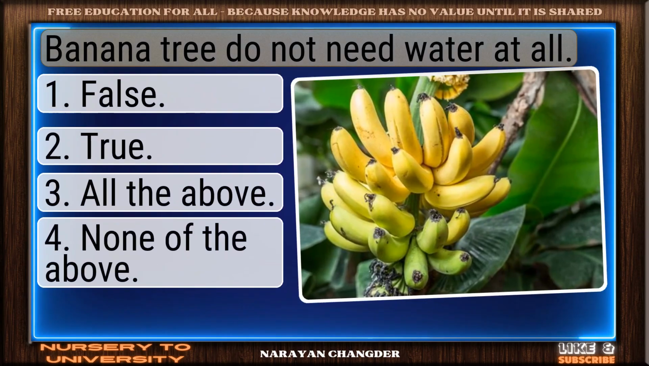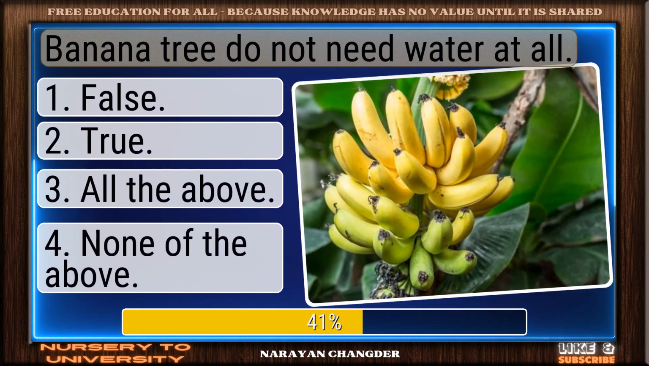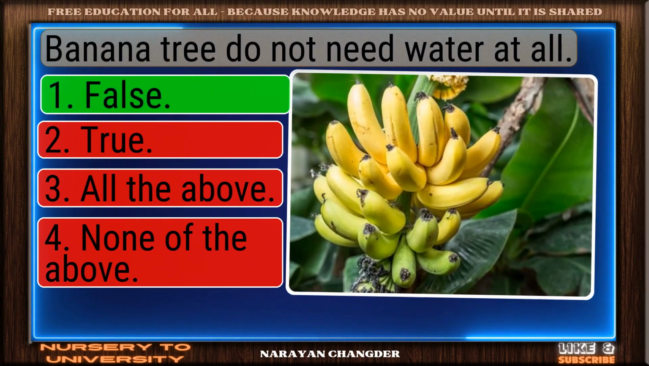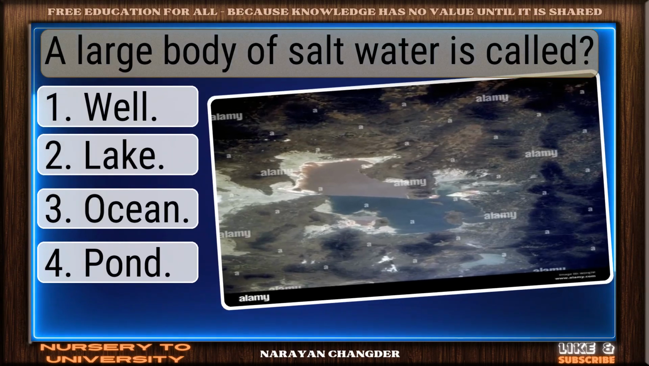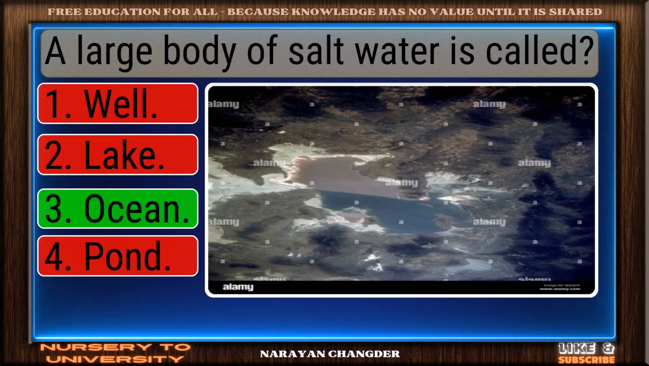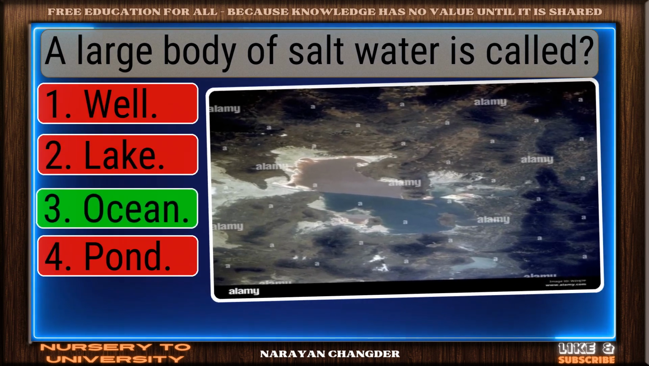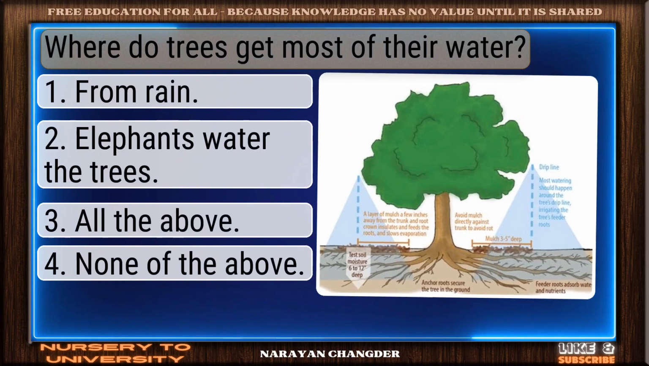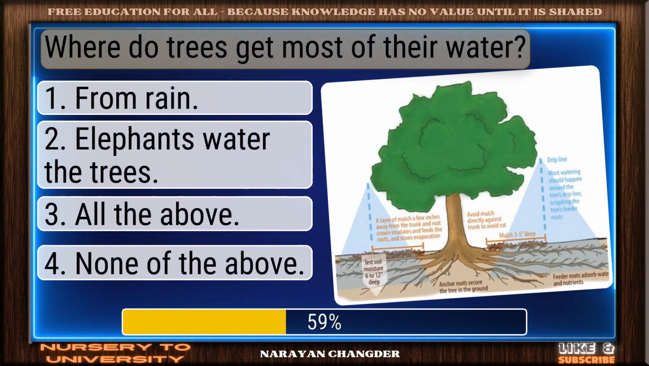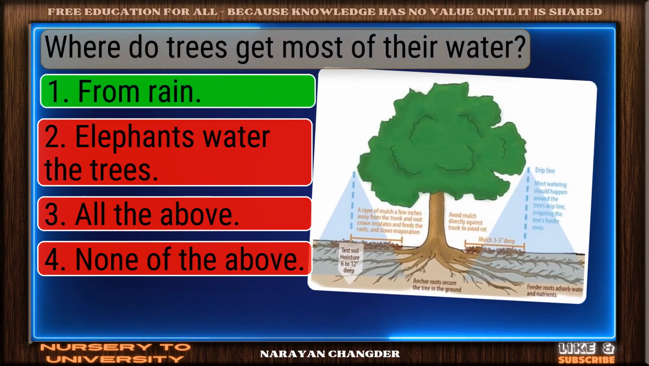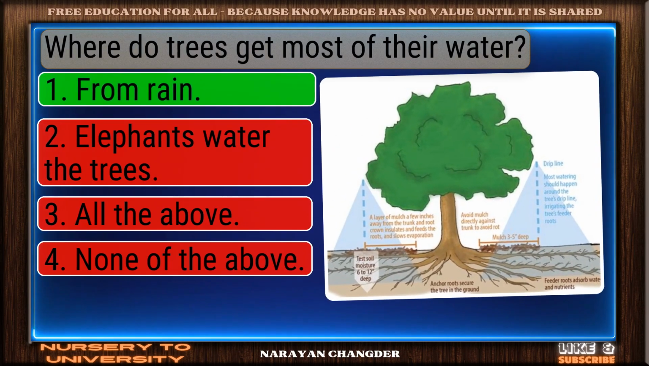Banana tree do not need water at all. Right again. False is a valid answer. A large body of salt water is called. Nicely done. Ocean is a solid answer. Where do trees get most of their water? Sharp thinking. From rain is the right choice.